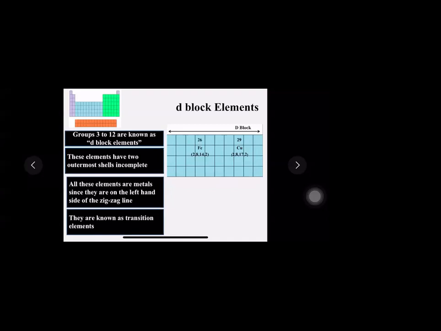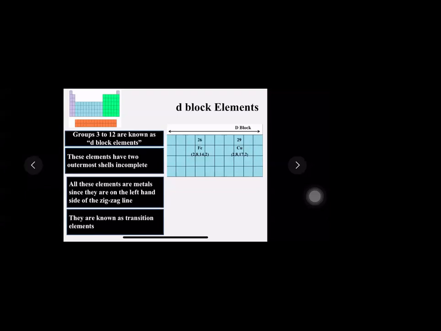And because they are all on the left-hand side of the zigzag line, where was the zigzag line? In this column, right? The zigzag line was here. So they are all on the left-hand side. So they all are metals. They all are metals. I hope you're being attentive and listening to me carefully.